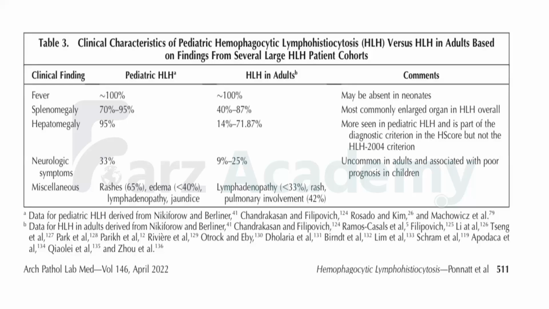Splenomegaly will be present in adults in 40 to 80% of the cases, hepatomegaly in 14 to 70%, neurological symptoms 9 to 25%. But again, when HLH involves the brain, when the patient develops neurological symptoms, you have to aggressively treat with etoposide, not just the steroid.